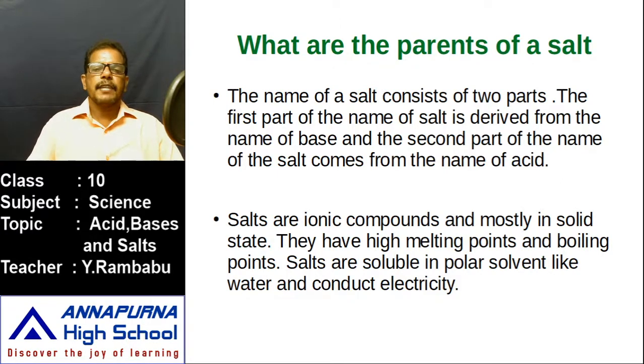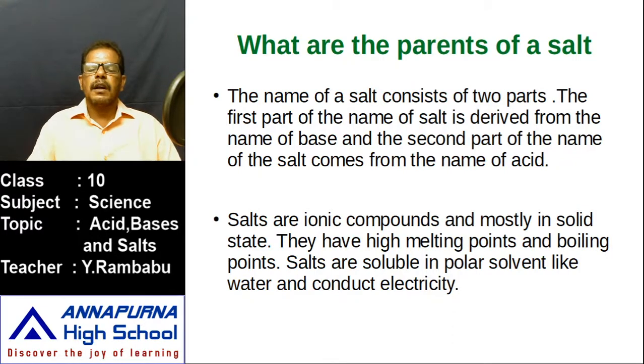For example, if we take sodium chloride, what is its chemical formula? NaCl. That means the first part of the name of the salt is the name of a base. Why? Sodium chloride: sodium metal, chlorine non-metal. That's why the first part of the name of the salt is derived from the name of the base, and the second part of the name of the salt comes from the name of the acid. Why? When a base reacts with acid, salt is formed.